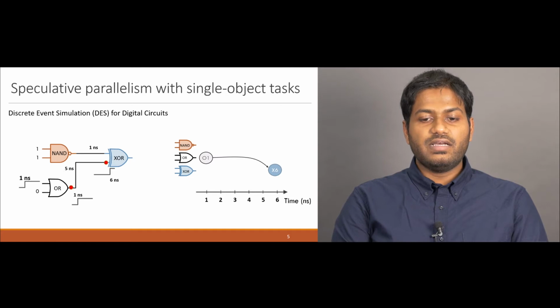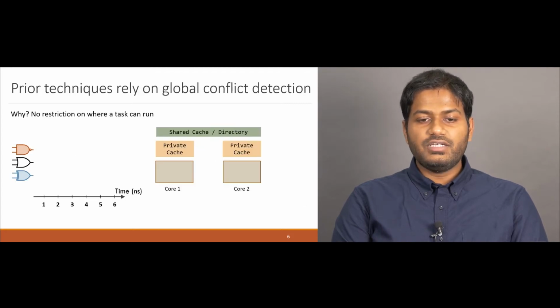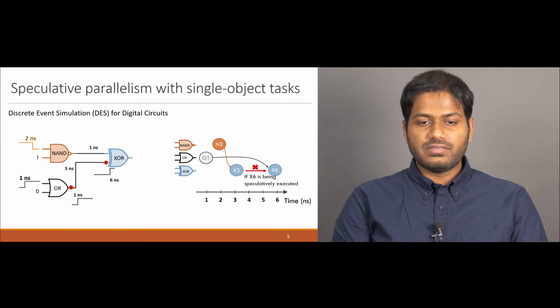However, x6 is not safe to be executed non-speculatively because another task could operate on the XOR gate before time 6. To illustrate such a scenario, let's assume that one of the inputs to the NAND gate changes at 2 nanoseconds. This causes a new task at x3. At this point, if speculative execution of x6 has already begun, x3 should abort task x6 and re-execute it.